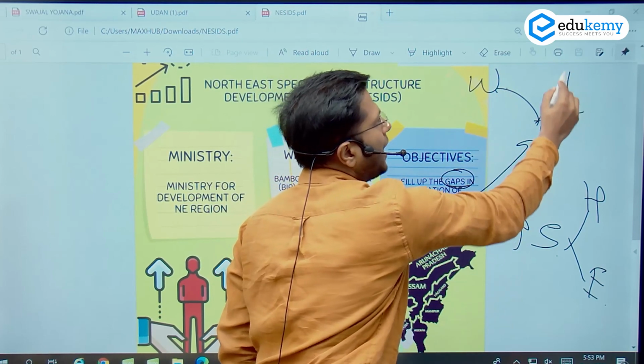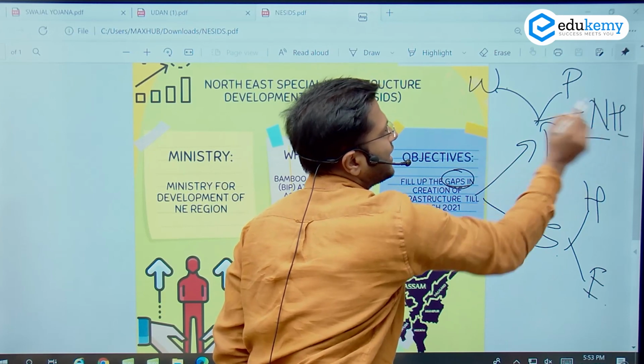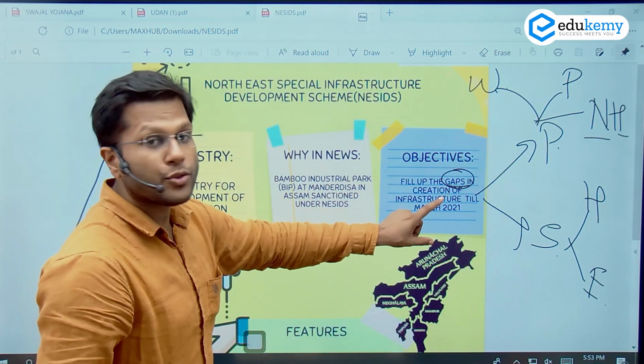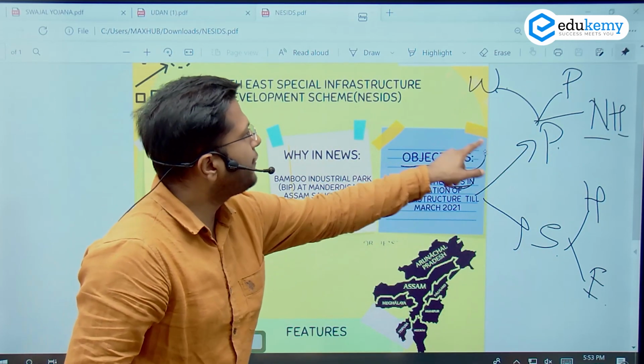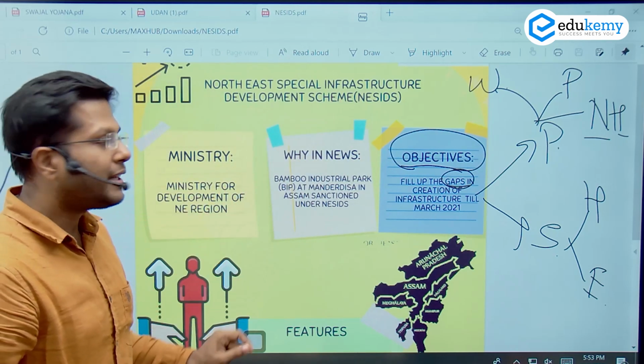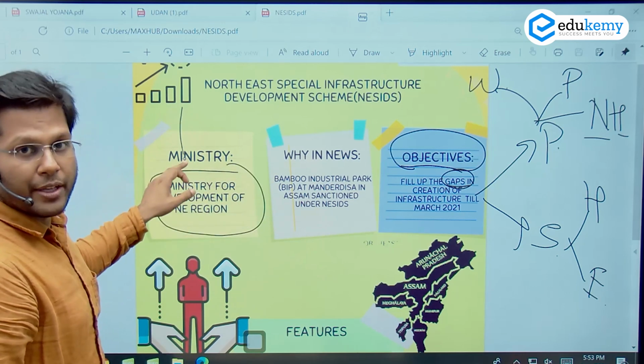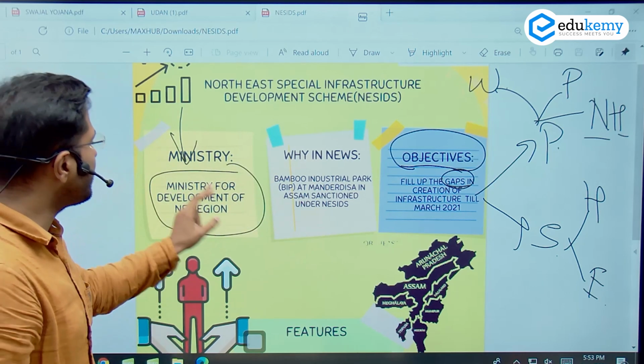Then we have power projects, road highways projects, connectivity projects. So national highways and connectivity projects. These are the kind of projects where there is a gap. Those gaps will be fulfilled under this Northeast Special Infrastructure Development Scheme, right? The government will be funding this scheme. It is under the Ministry of DoNER, the Ministry of Development of Northeast Region.